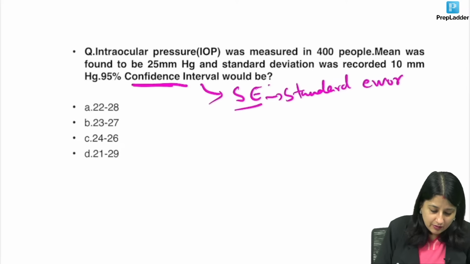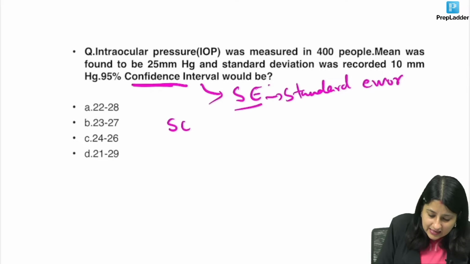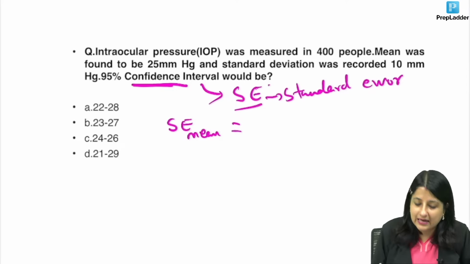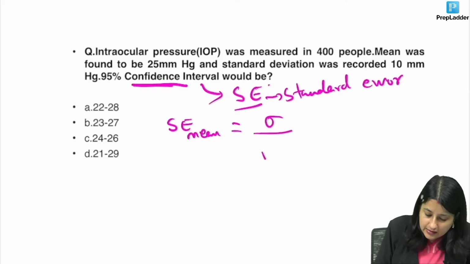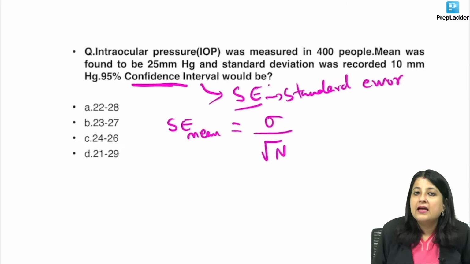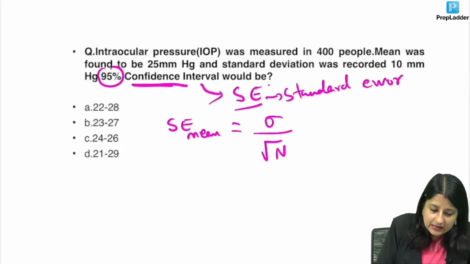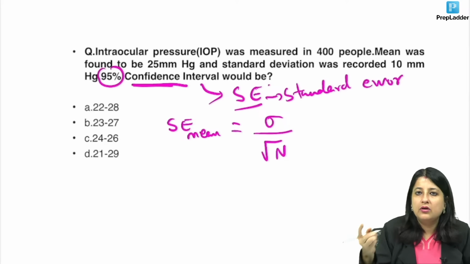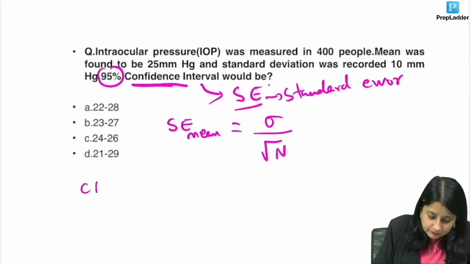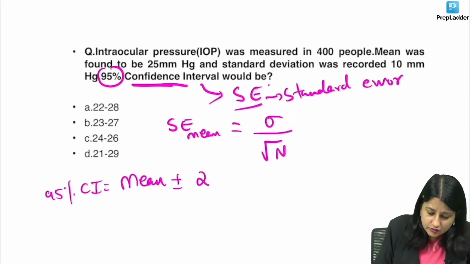Now, if you remember a formula, good bunny, standard error of mean. What was the formula for standard error of mean, guys? Standard deviation upon square root of n. And what is the formula for confidence interval? 95% means our z score would be taken as 2. So confidence interval is mean plus minus 2 standard error of mean.